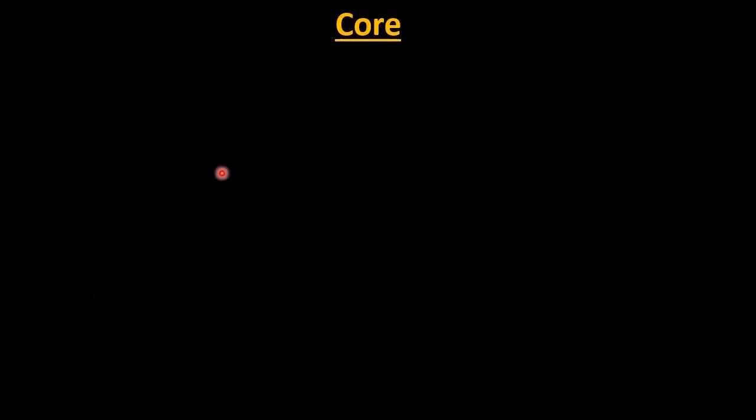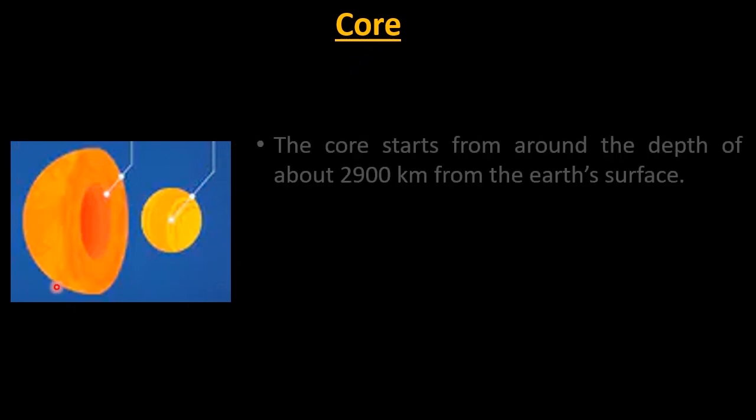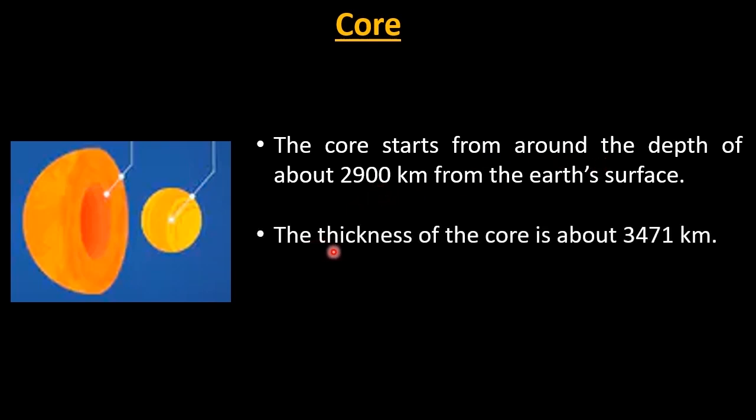Okay, students, so let us start with core. So these two are the cores. The core starts from around the depth of about 2900 km from the Earth's surface. As we know, first is crust, then mantle, then core. So the core starts from around the depth of 2900 km from the Earth's surface, and the thickness of the